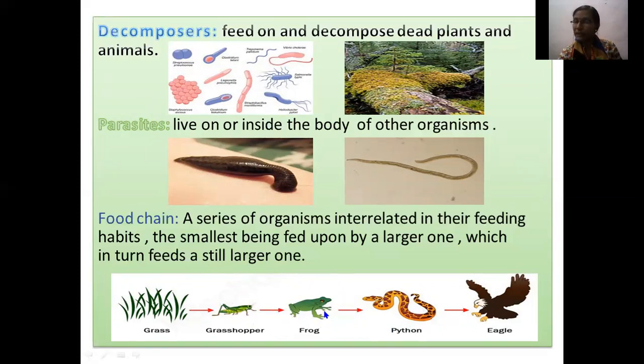Now the frog is eaten by the python and the python is eaten by the eagle. So the food is transferred from grass to grasshopper, grasshopper to frog, frog to python and python to eagle. That chain is known as the food chain, by which one organism is depending on another organism by their feeding habits.